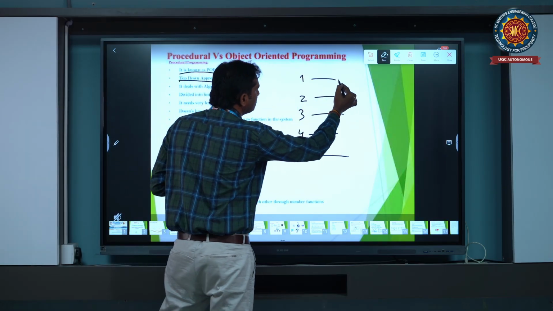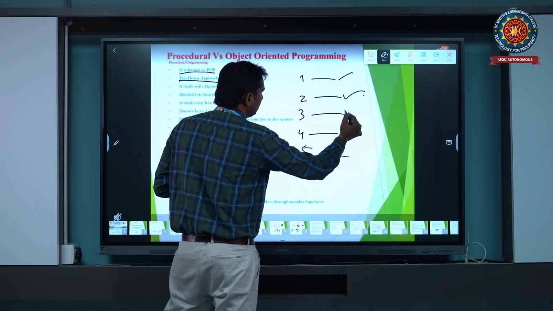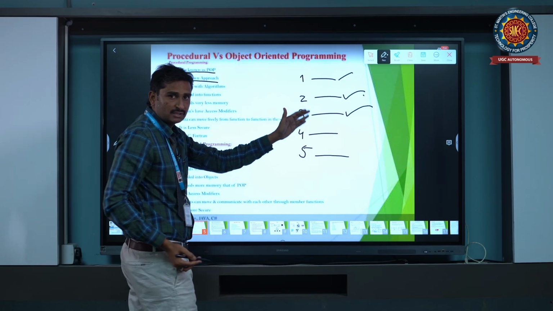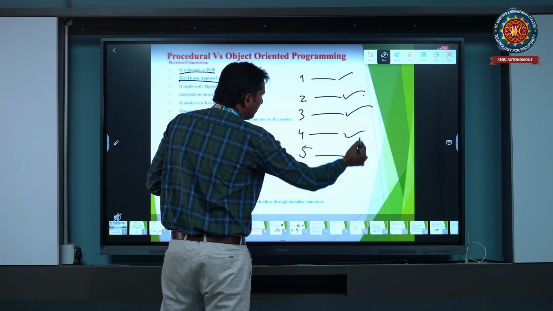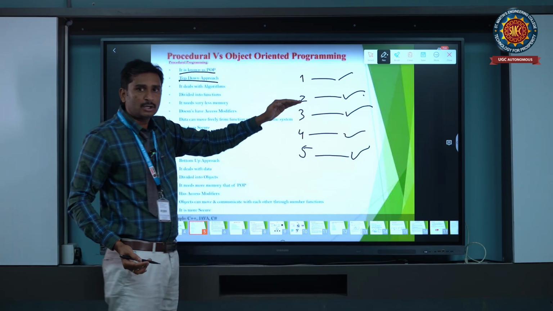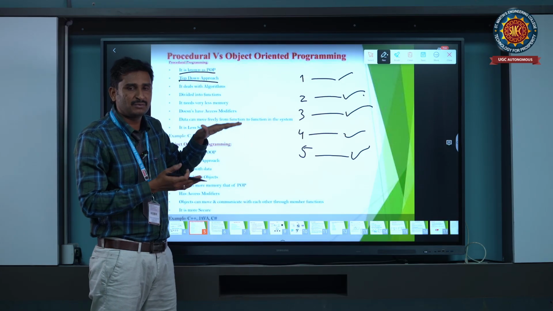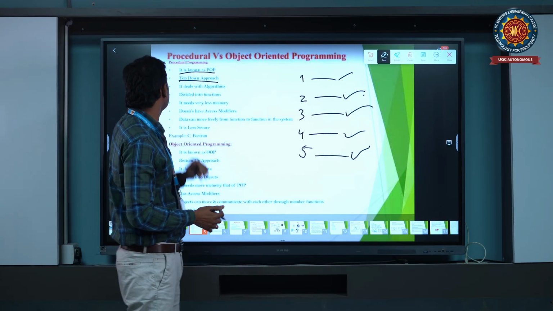Top-down means first execute the first line, then the second line, then the third line. After the third line, go to the fourth line and fifth line. This is the order of execution, one by one, one by one. This is the procedural language.